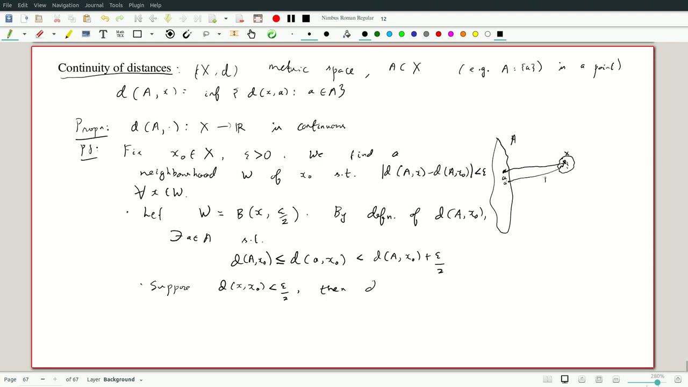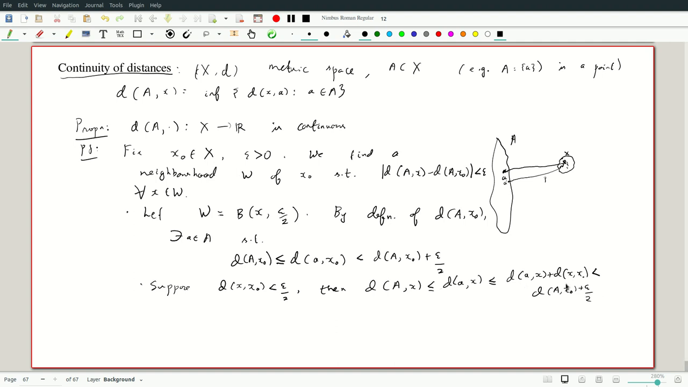Well, then we know that the distance between a and x, we can get an upper bound of this straight away. This is less than or equal to the distance between our chosen point, a, and x. This in turn is less than or equal to the distance between little a and x0 plus the distance between x and x0, which is less than, we know two things, the distance between a and x0 plus epsilon by 2.